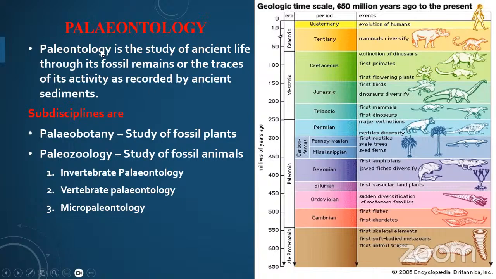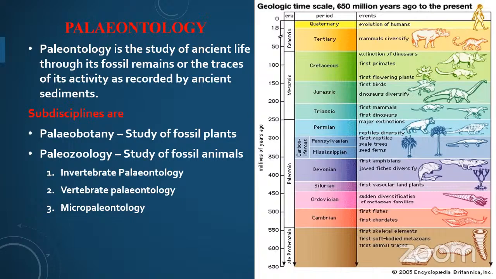Paleontology is the study of ancient life through its fossil remains or the traces of its activity as recorded by ancient sediments. It is the study of ancient life, animals or plants, whatever, through remains or traces of its activity recorded in ancient sediments.